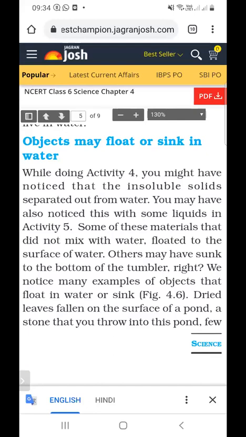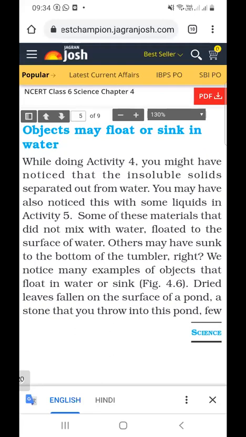It will not sink in the water. It will float on the water. Some liquids cannot dissolve into the water, such as oil, and float to the surface. Others may have sunk to the bottom of the tumbler, right?